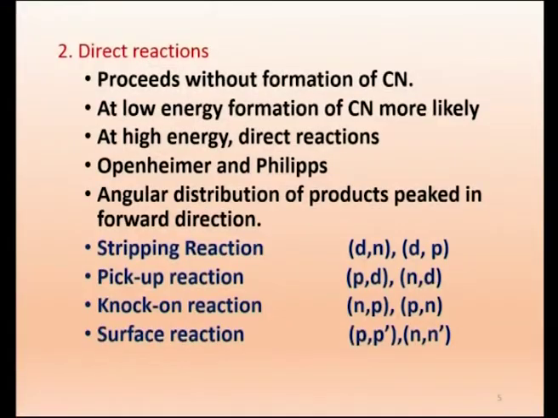The proton's kinetic energy will decrease slightly, depending on the energy with which it comes. Similarly, if you send a neutron, you will find a neutron coming out with decreased energy. That is called a surface reaction. So, these are the types of direct reactions. We have just spoken about the types of nuclear reactions: via compound nucleus formation, which is for low energy, and direct reactions, which are for high energy incident particles.